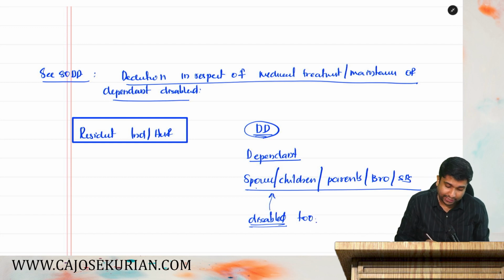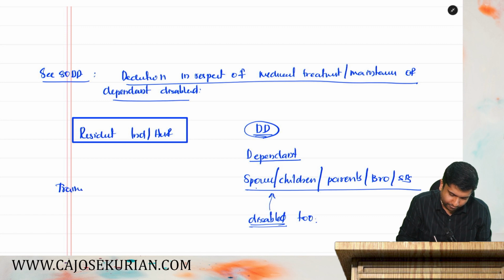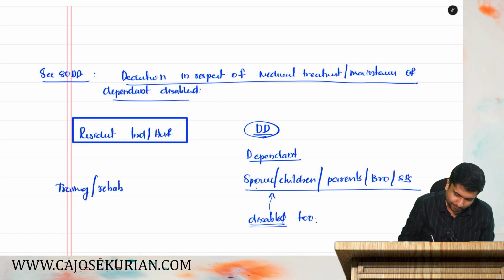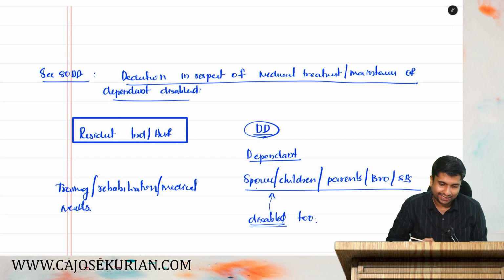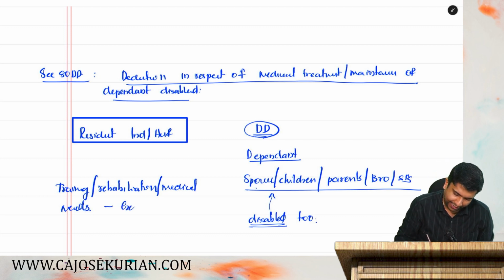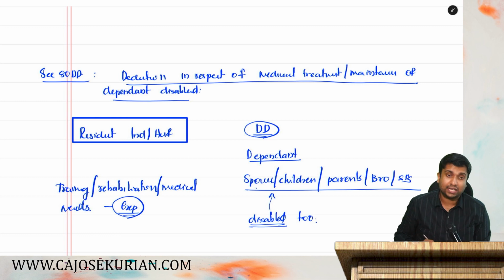then for their training or rehabilitation or for their medical needs, you need to expend something. You need to incur expenditures.